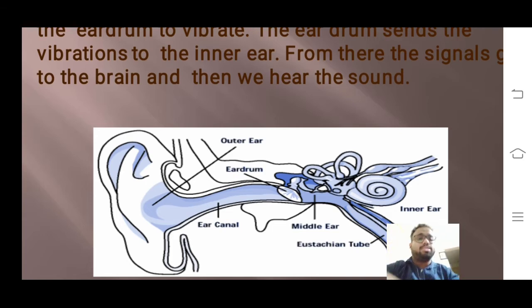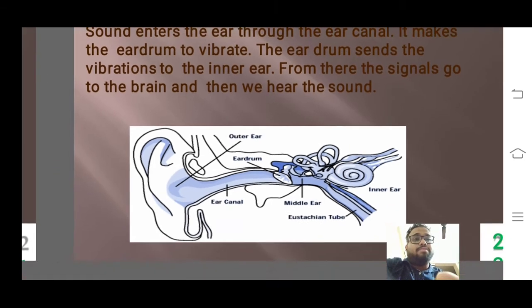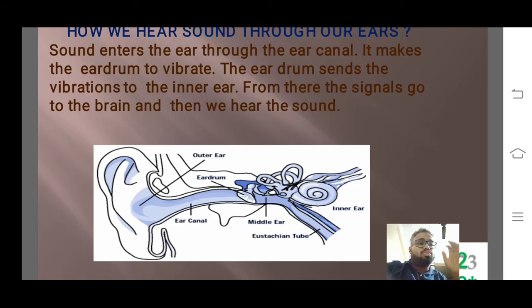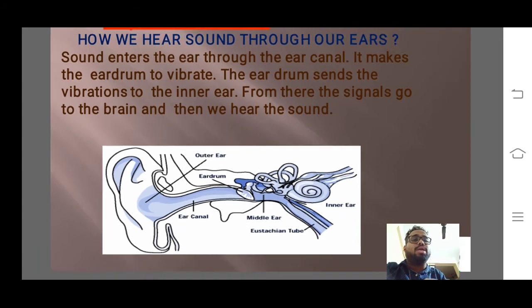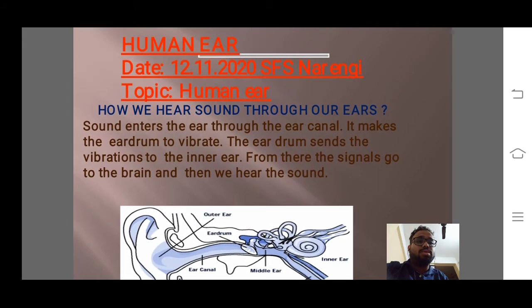So basically, students, the sound hearing tendency is that first sound enters through the ear and through the ear canal, then it comes to the eardrum. The eardrum vibrates. Once the eardrum vibrates, it sends vibrations to the inner ear. And once it sends vibrations to the inner ear, from there the signals go to the brain, and then we hear the sound. So this is the overall idea of how sound is heard by us, or what is the mechanism of the sound that is heard by us.